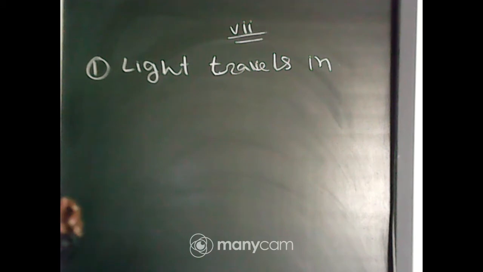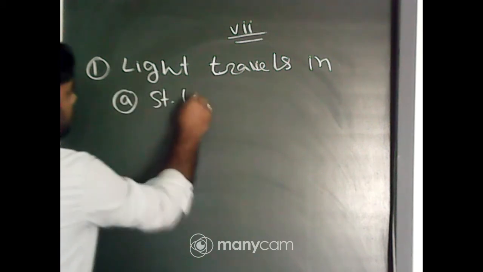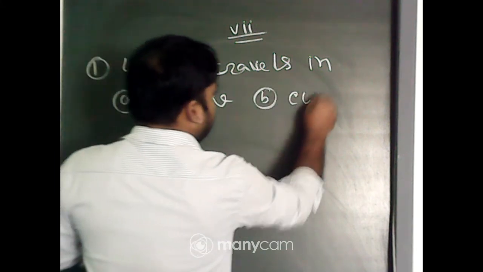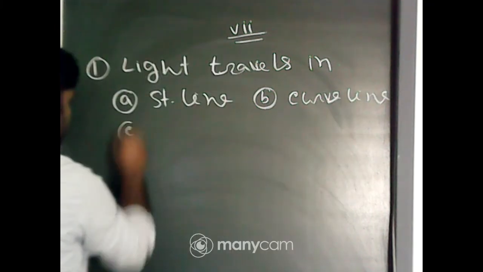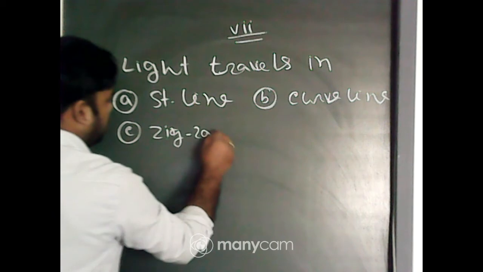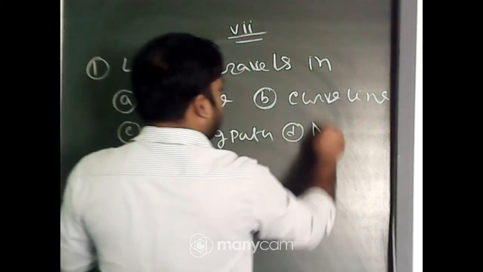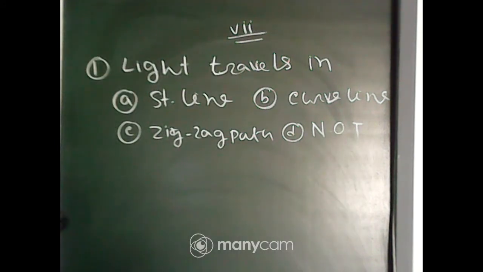Light travels in: option A, straight line; option B, curved line; option C, zigzag way; and option D, none of these. It is the first question. So light travels in a straight line, curved line, zigzag path, or none of these.